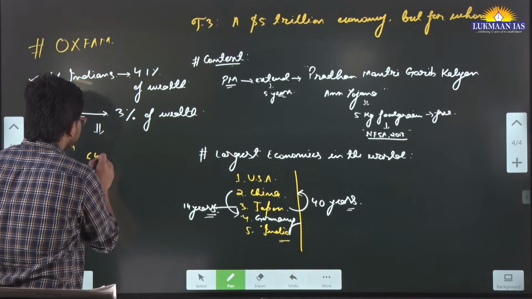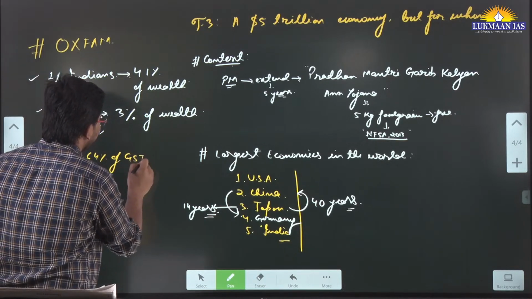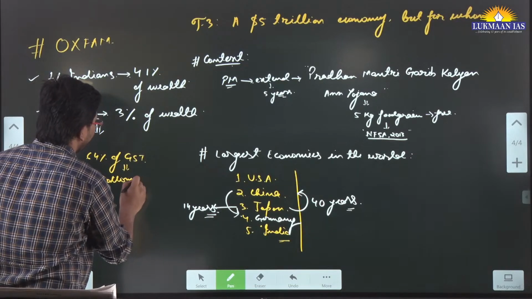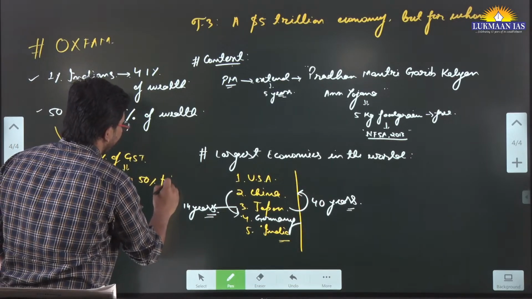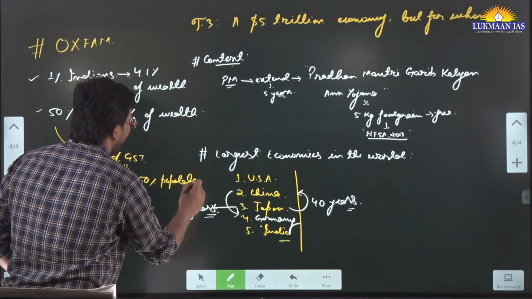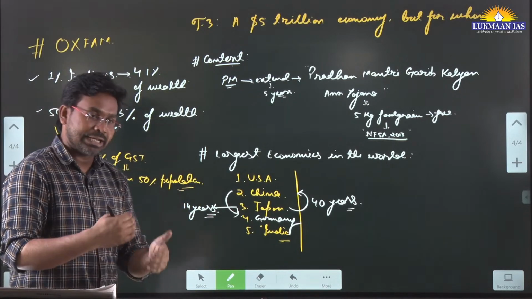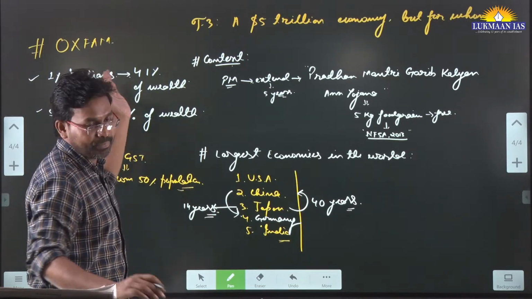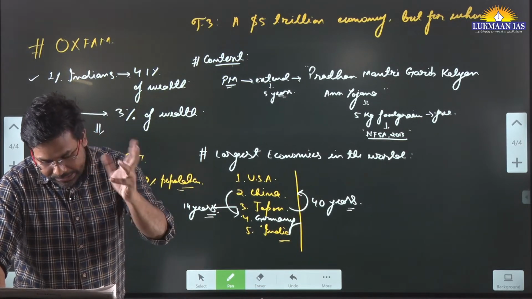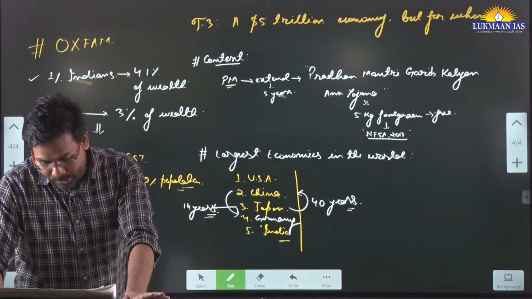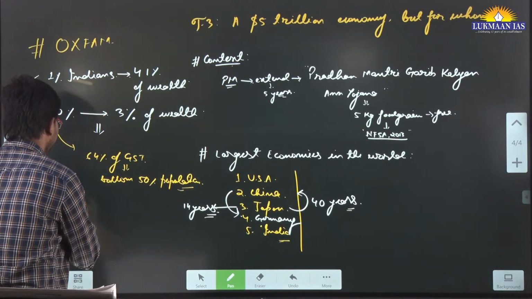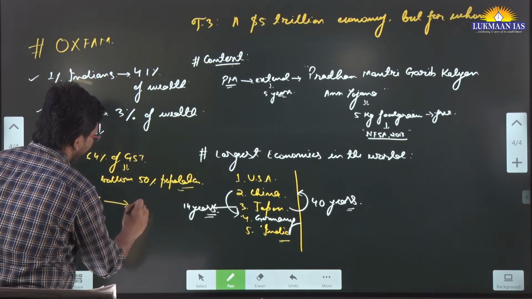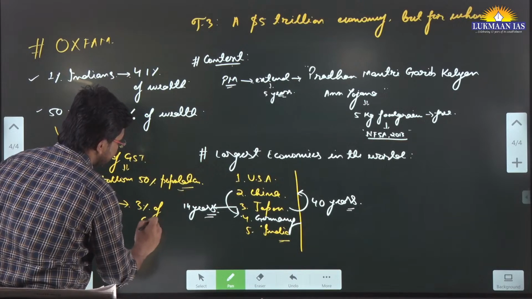The bottom 50% earn less and have less money, yet they are paying maximum GST. The richest individuals, the top 10%, contribute only 3% of the goods and services tax.